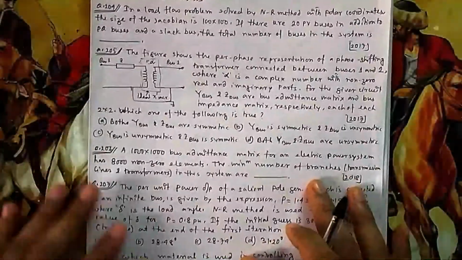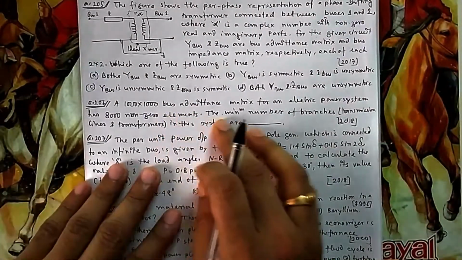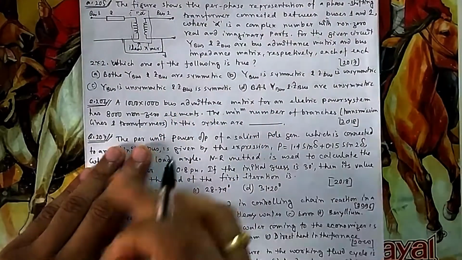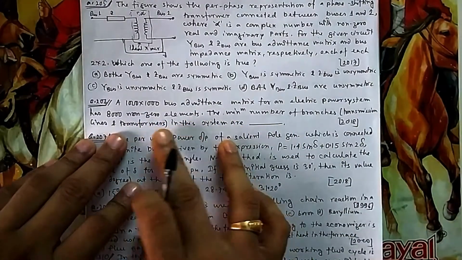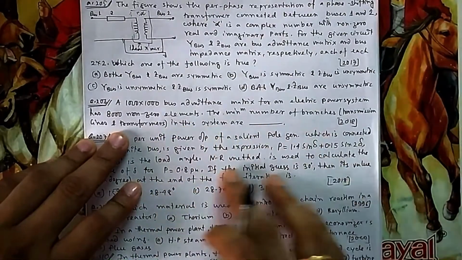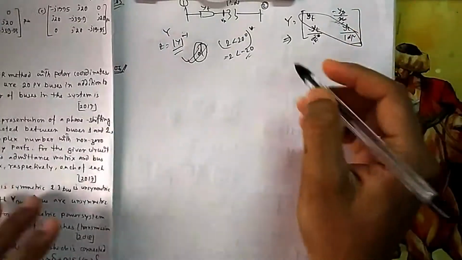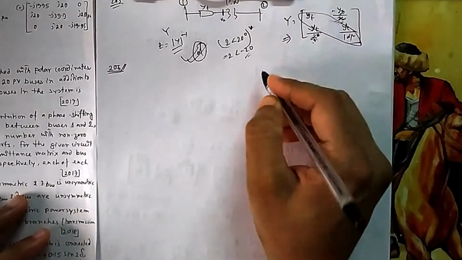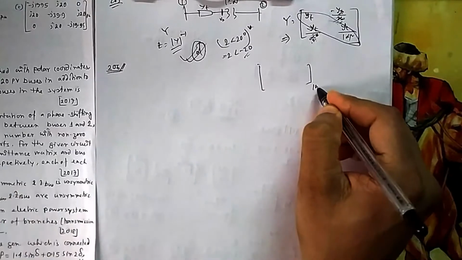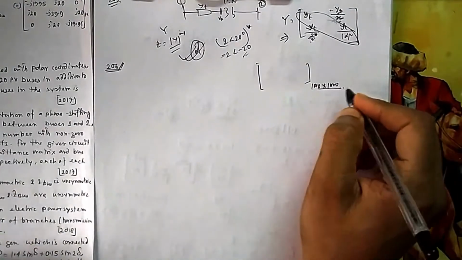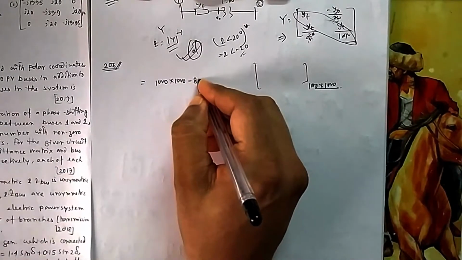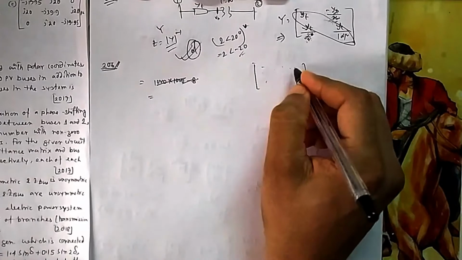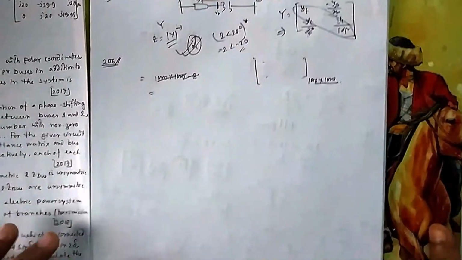So in question number 206, a 1000 x 1000 bus admittance matrix for an electrical power system has 8000 non-zero elements. The minimum number of branches (transmission lines or transformers) in the system is? Okay, so if you see a Y matrix, if there is no branch, then that element will be 0. Suppose for 1 2 there is no branch, so the 1 2 element will be 0. So out of 1000 x 1000 you have 8000 non-zeros, so 8000 terms are non-zero, the rest are zeros. Zero means there is no branch, so you forget about those.